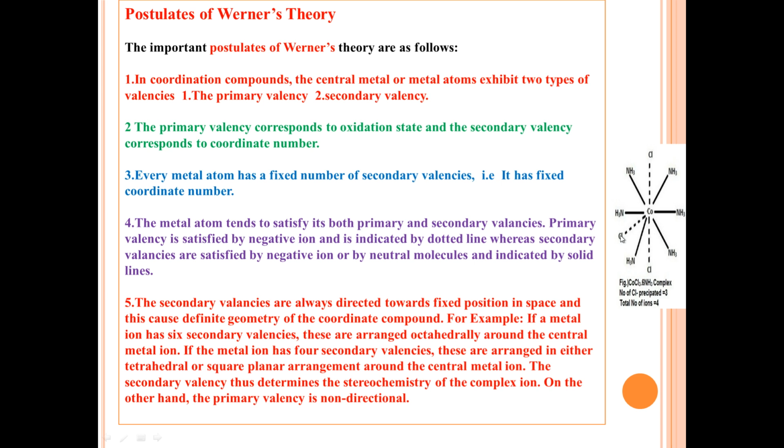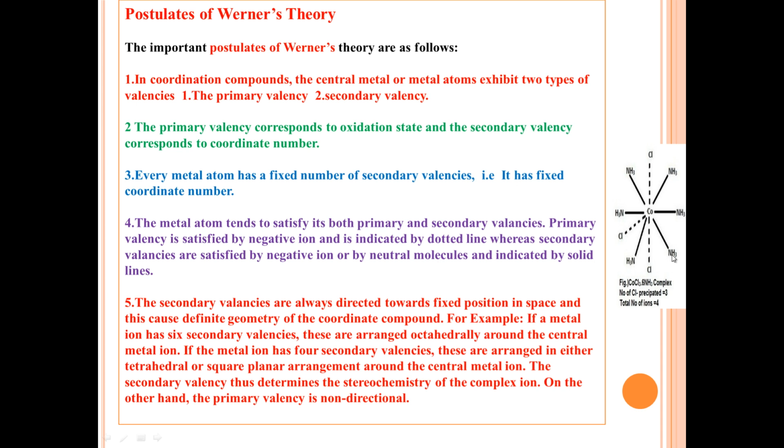You can see here the chlorines, 1, 2, 3. So here the cobalt has primary valency 3 and it is satisfied by negative ions and it is represented by a dotted line. Whereas the secondary valencies are satisfied by negative ions or neutral molecules.